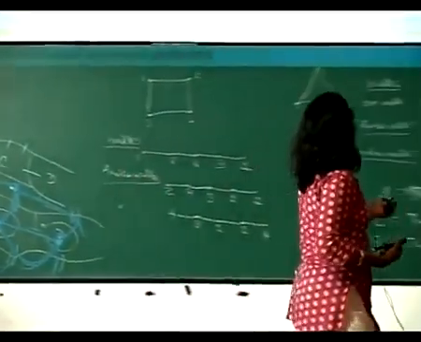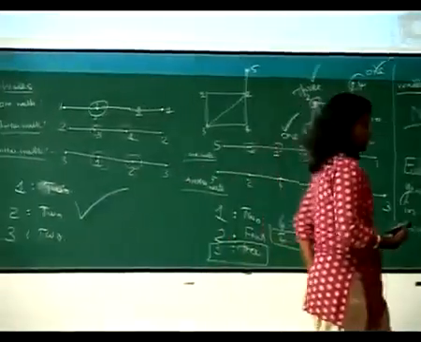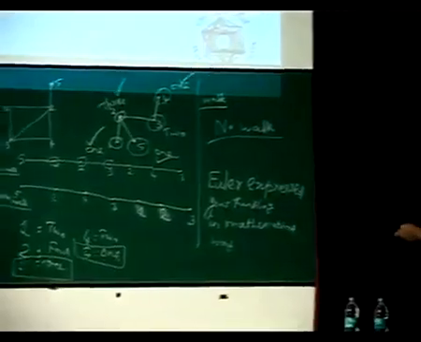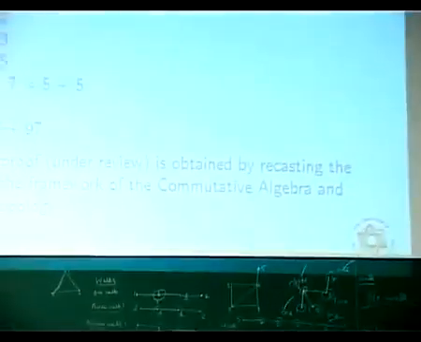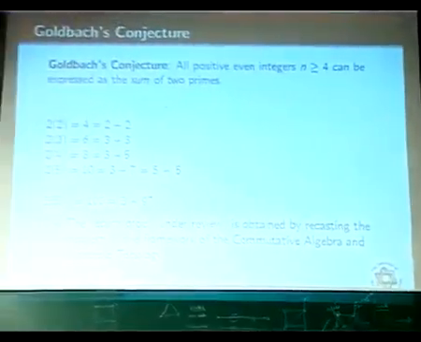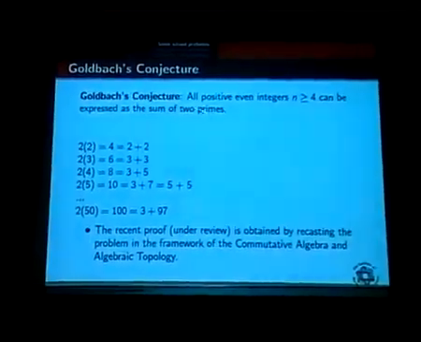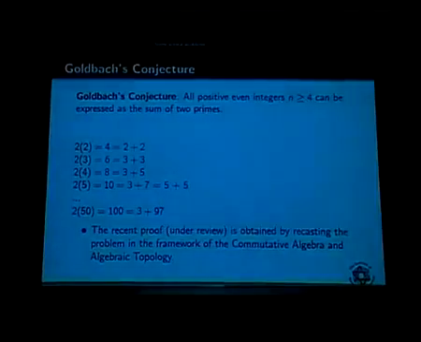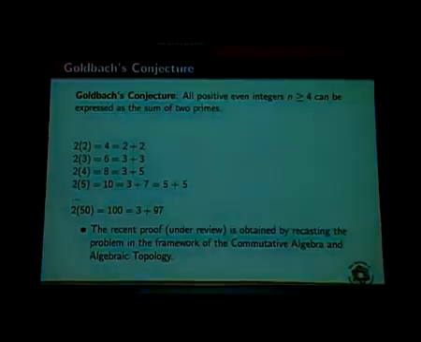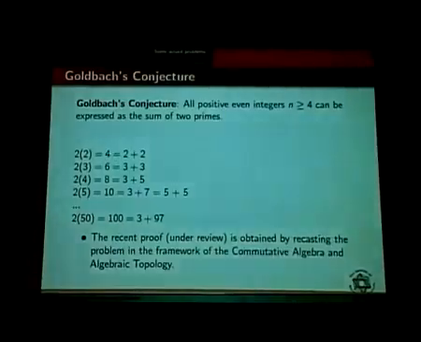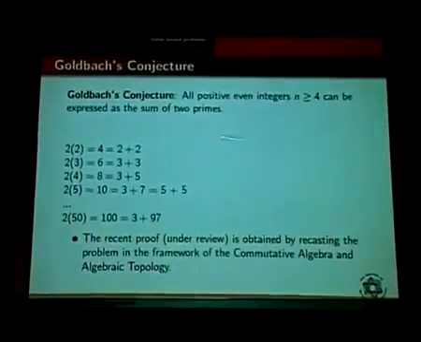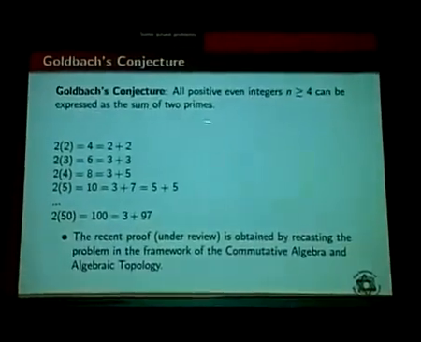This is a problem in number theory, Goldbach's conjecture. All positive even integers n greater than or equal to 4 can be expressed as the sum of 2 primes. All of you know prime numbers, no? 2 is a prime and 3 is a prime. Take its divisors, it should be only that number and 1. All positive even integers can be expressed as the sum of 2 primes.